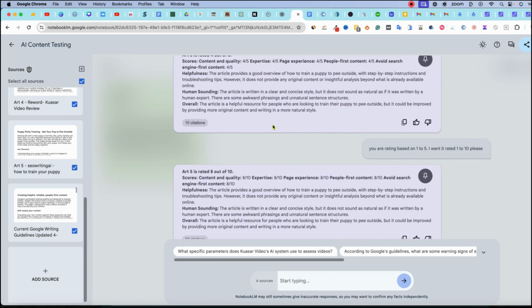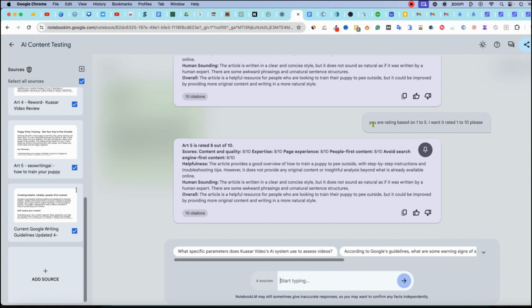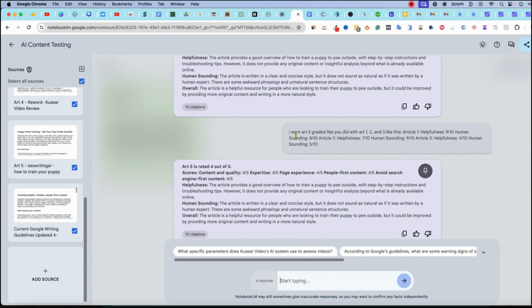Okay, so I had to play around with it a little bit. I had to be very specific. You're rating it based on 1 out of 5. I want it rated 1 out of 10. As you can see up here, I said I want it, I kind of said it again.